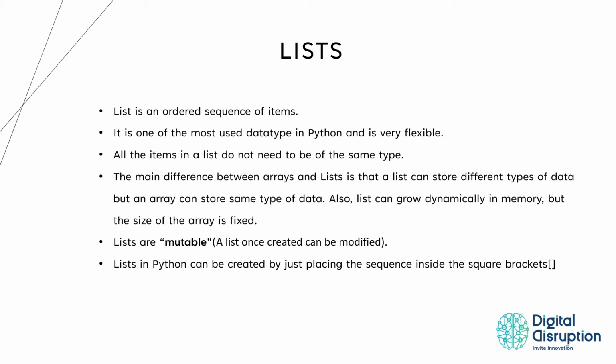Lists are mutable. A list once created can be modified. Lists in Python can be created by just placing the sequence inside the square brackets.